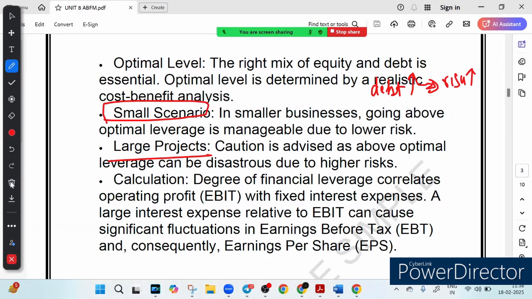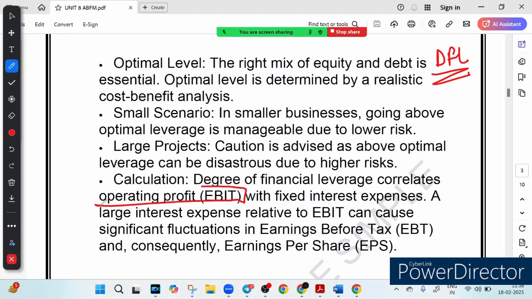So there is something called cost benefit analysis. Now how to calculate it? Let's get a little technical. Don't worry, I will make it simple. The degree of financial leverage, or DFL. You know, it looks at how operating profit, what is the meaning of operating profit? EBIT, earnings before interest and tax.